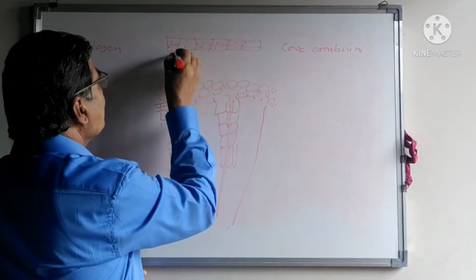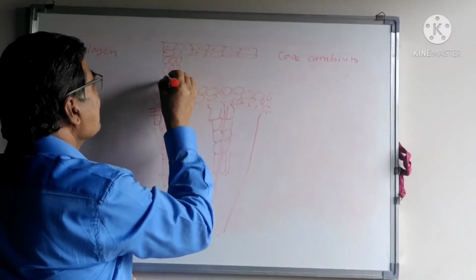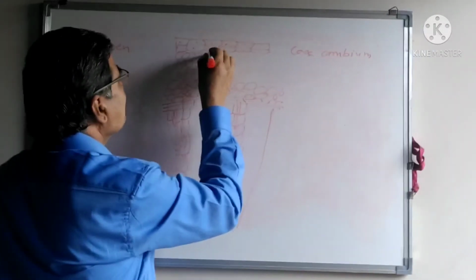It cuts a few cells towards the inner side. These cells are known as the